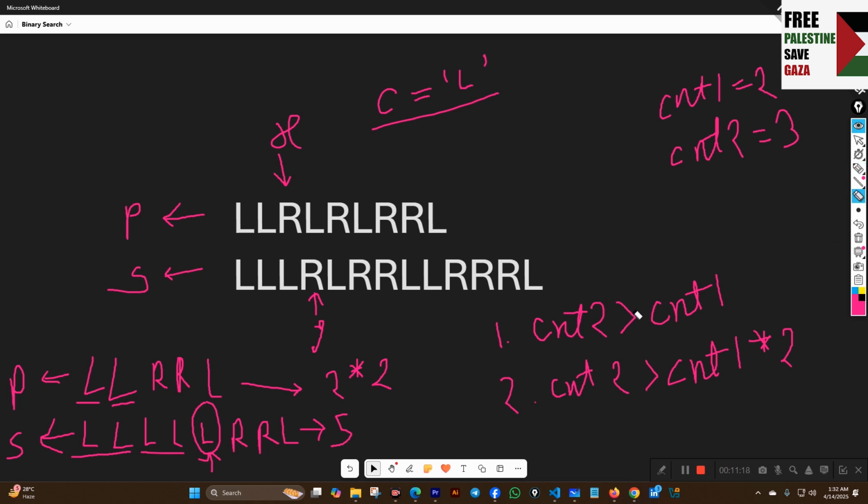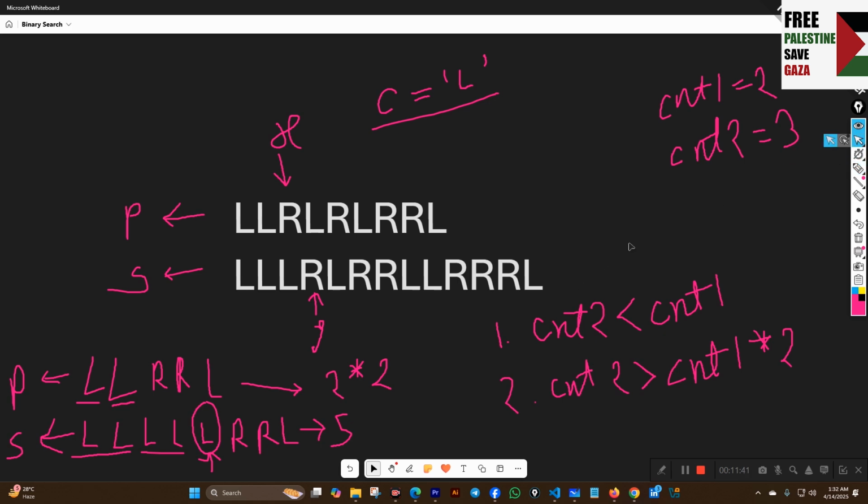So we can say that when count 2 is less than count 1, the answer will be no. And whenever count 2 is greater than count 1 into 2, we can say that the output will be no.